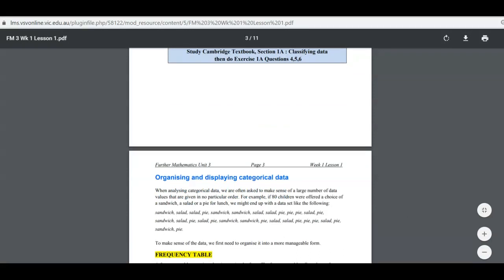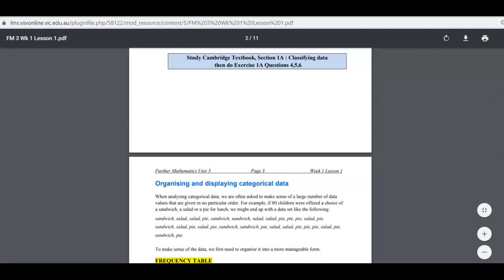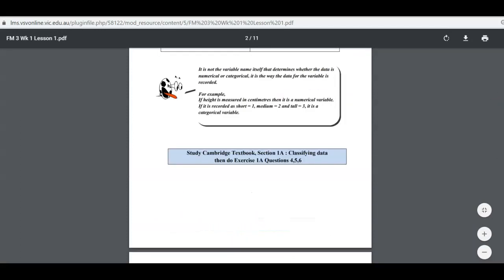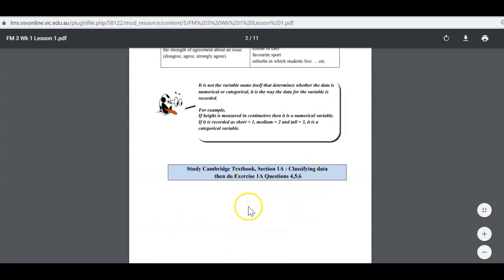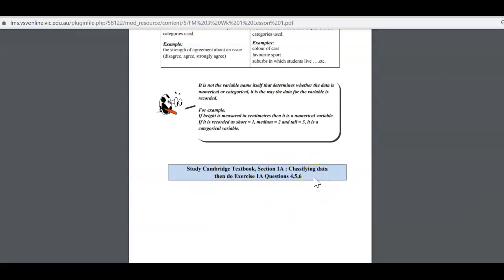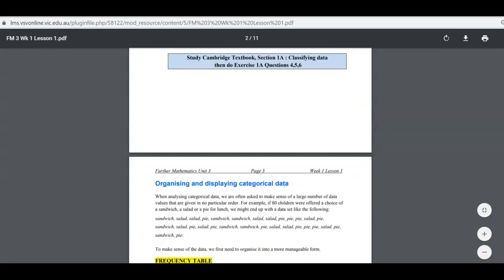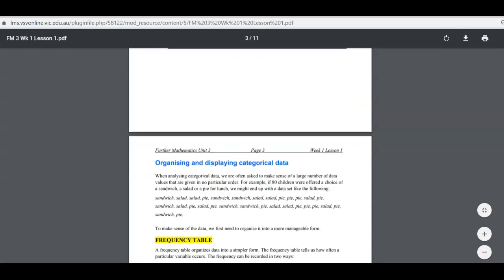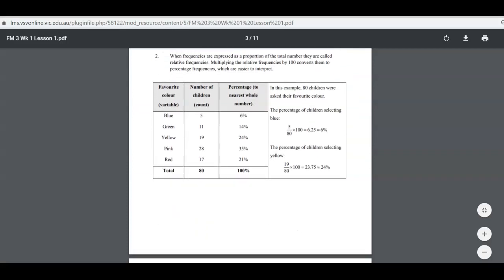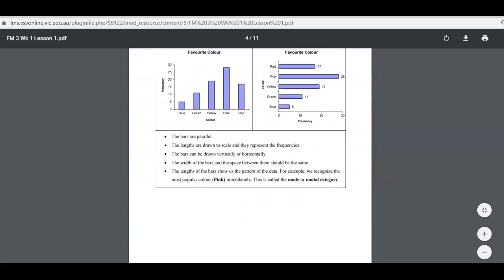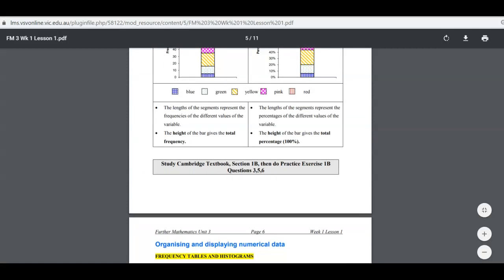And then, in order to do this work, you should have another workbook to do all these practice exercises. Okay, so you do those in your workbook and then go to the next topic, and so on. You need to complete all of these before you attempt your weekly work.